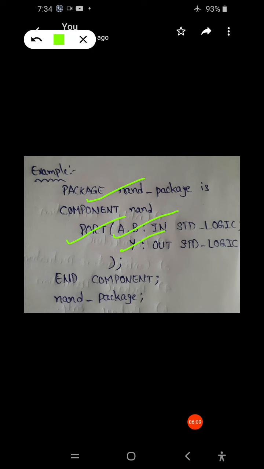Y is the output, so we write y colon out std_logic. Since we started a component, it has to end with end component. Later, end NAND package. In this way we write the package declaration. The component should be ended, and the package will also end, hence we write end NAND package semicolon.